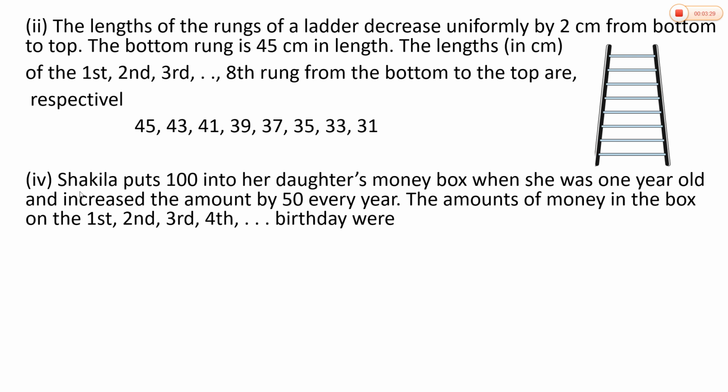See the next example. Shakila puts rupees 100 into her daughter's money box when she was 1 year old and increases the amount by rupees 50 every year. The amounts of money in the box on the first, second, third, fourth birthday were, so for the first birthday it is rupees 100, for the second birthday she increased the amount by rupees 50, so the amount will be 150, 200 for the third birthday, 250 for the fourth birthday and it goes on.